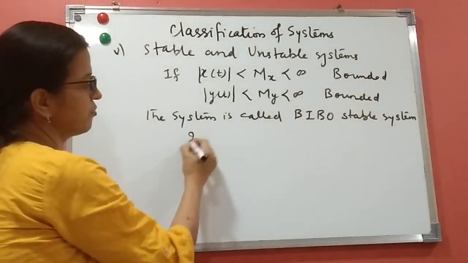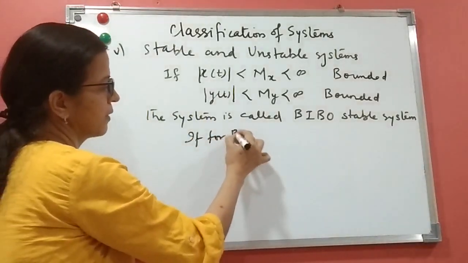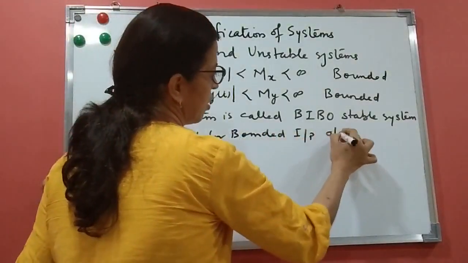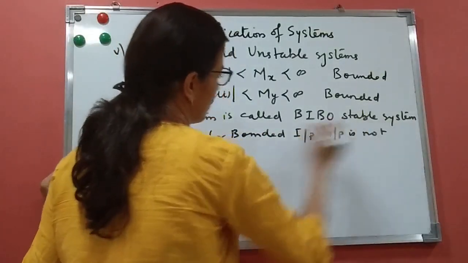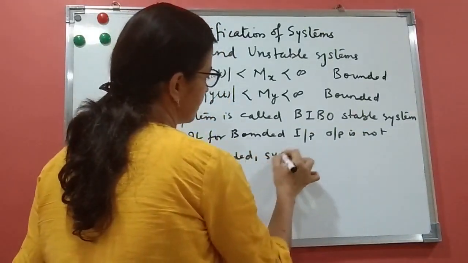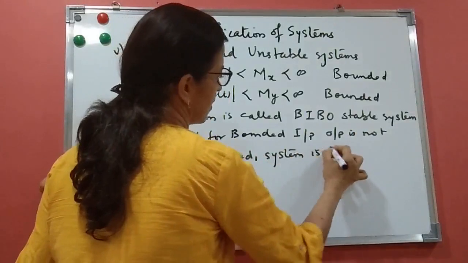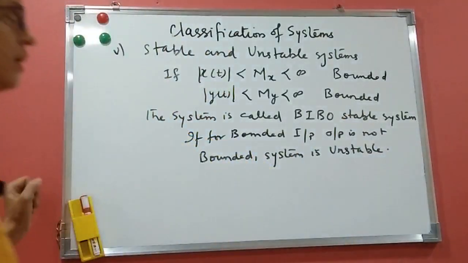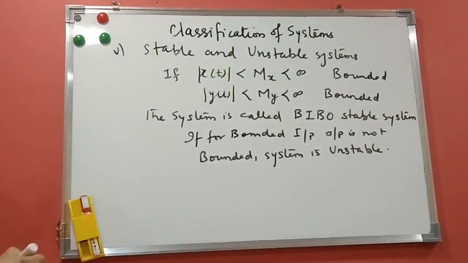If for bounded input, output is not bounded, then we say it is an unstable system. So we see here the condition of the input, that input is bounded, and for bounded input, if the output is not bounded, the system is unstable, and if output is also bounded, then the system is stable.